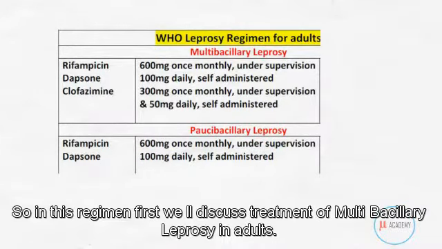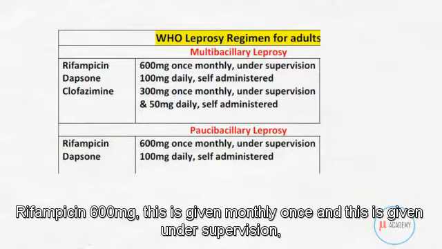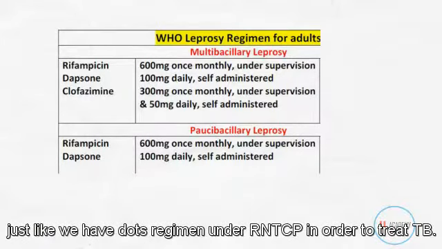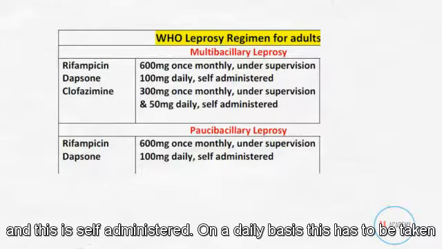So this is a regimen. First we will discuss multibacillary leprosy for adults. In any case of adult multibacillary leprosy, the WHO regimen for treatment or chemotherapy is rifampicin 600 mg. This is given monthly once, under supervision, just like we have the DOTS regimen under RNTCP in order to treat tuberculosis. Along with that, dapsone 100 mg is given, and this is self-administered on a daily basis.